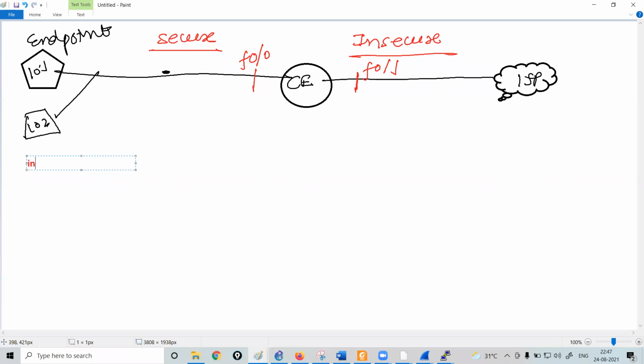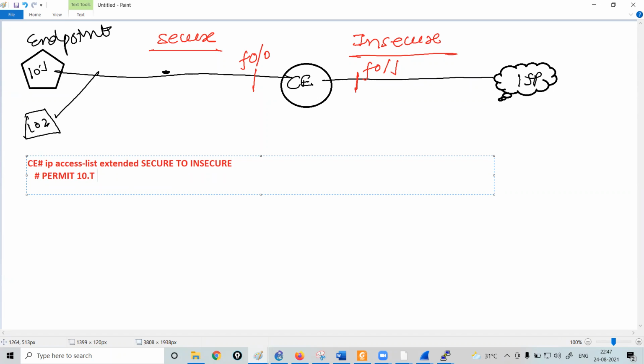On this customer edge router, let's suppose I have created an ACL, ip access-list extended, and the name of the ACL is, let's suppose, secure-to-insecure. That means the traffic which you want to allow from the secure zone to the insecure zone. Then I run this command: permit 10.1 to reach any destination.